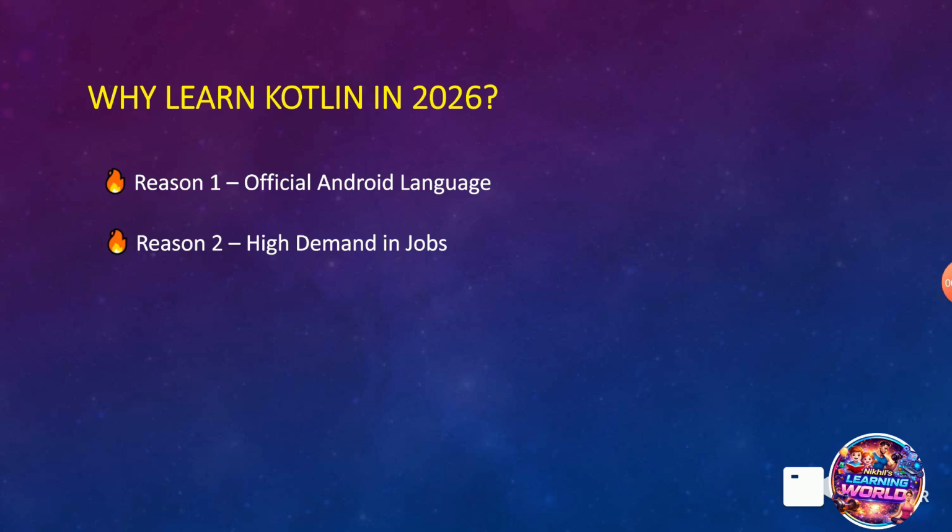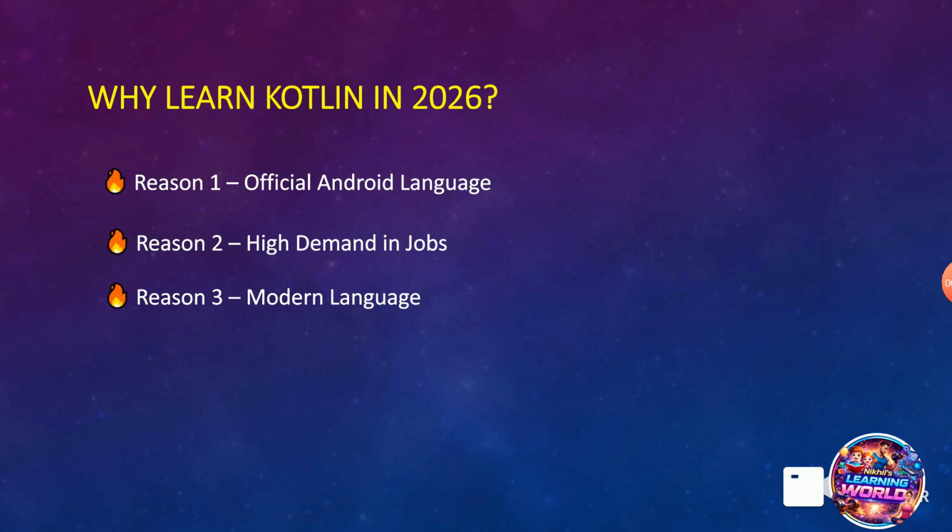Companies prefer Kotlin developers because of faster development, cleaner code and fewer bugs. That finally improves your productivity. So nowadays companies are in high demand of Kotlin developers.